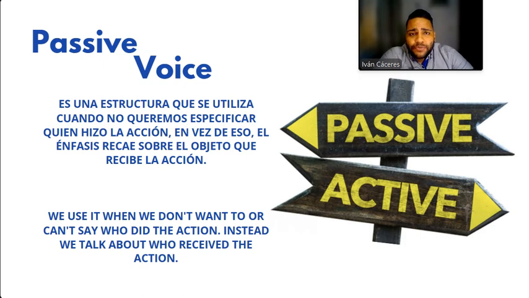So for passive voice, what you have to understand is that sentences don't have a subject because the real subject, I mean, who did the action, is not important, or because we don't know who was the one who did it. Okay, so in this case, the emphasis is actually not on the subject but on the object of the sentence. I will give you a quick example.